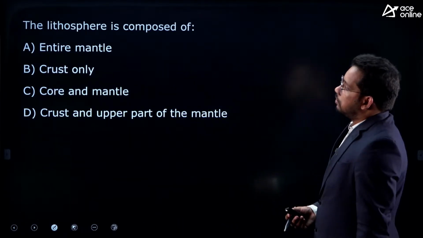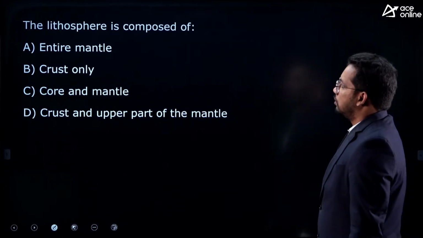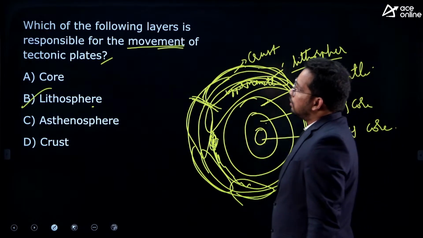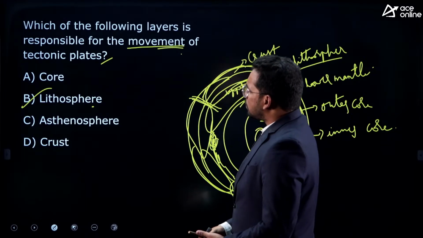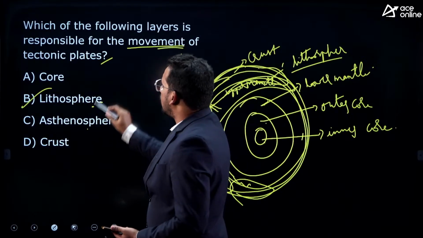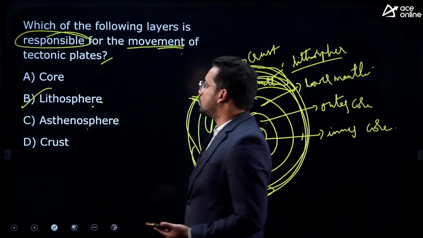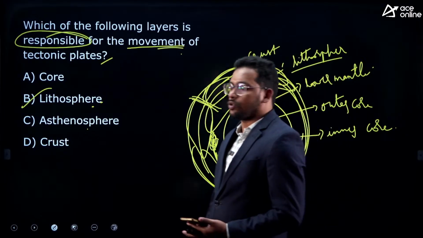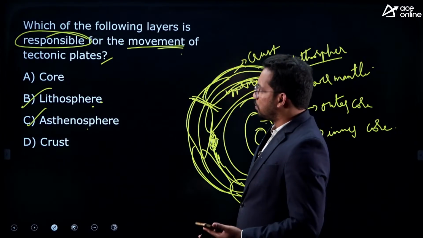Next question, the lithosphere is composed of what? Right? See, responsible for movement of this, slightly, this is a previous year question. See, the actual movement is happening in lithosphere, and the cause, so they are pointing to responsible. So we can say asthenosphere is also possible. So we have to check once about this question, a previous year question.